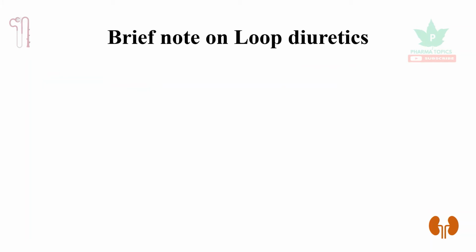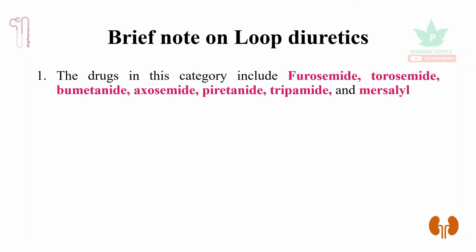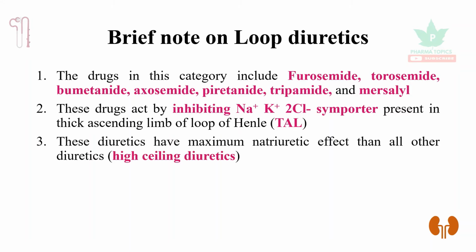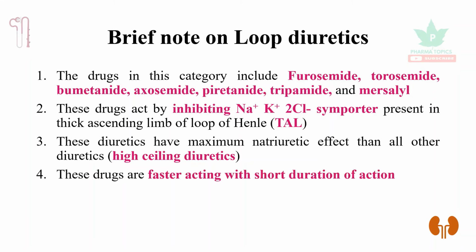Let us see a brief note on loop diuretics, which you can use from your examination point of view. The drugs in this category include furosemide, torsemide, bumetanide, ethacrynic acid, piretanide, azosemide, and mersalyl. These drugs act by inhibiting the sodium potassium 2-chloride symporter, which is present in the thick ascending limb of loop of Henle. These diuretics have a maximum natriuretic effect, that is, sodium elimination effect, than all other diuretics. So they are called high ceiling diuretics. These drugs are faster acting with a shorter duration of action.